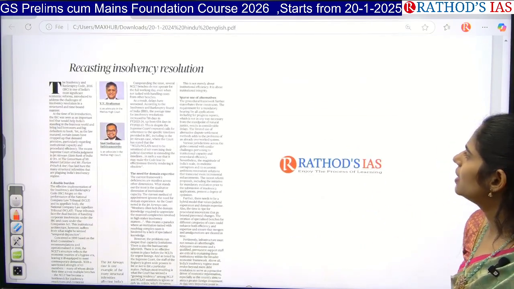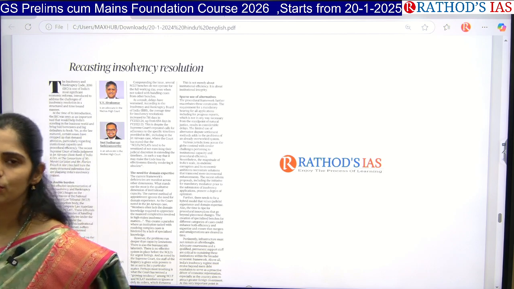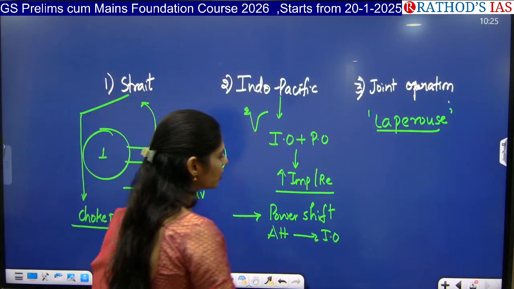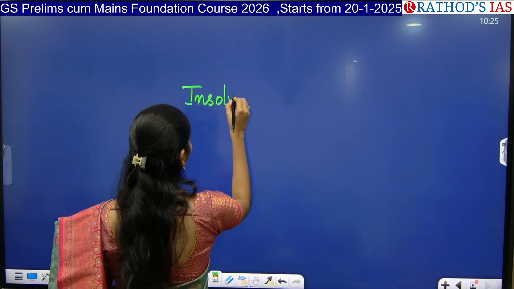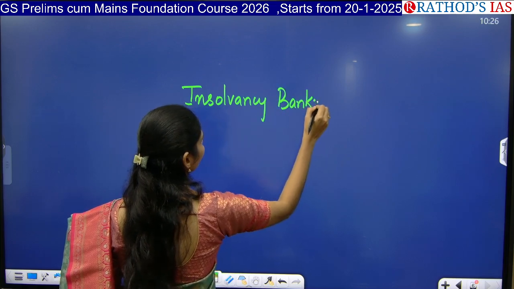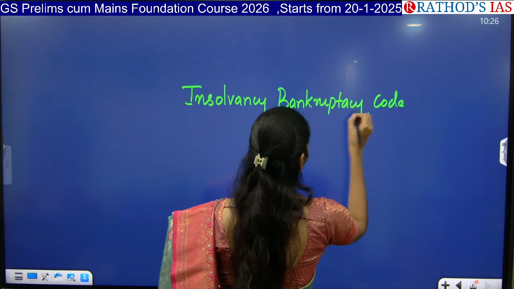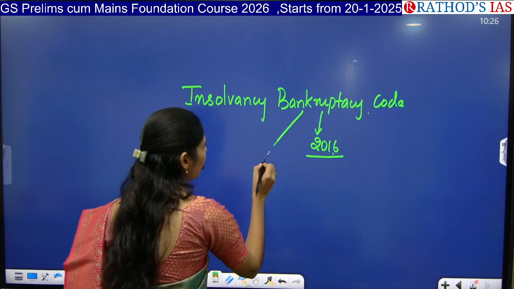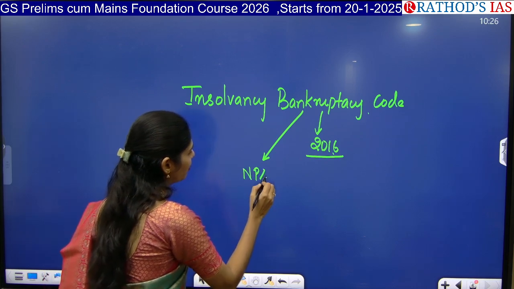And see this article, recasting insolvency resolution. This article is very important from your economy point of view. So this article is talking about the Insolvency and Bankruptcy Code. This code came in the year 2016. Actually, one important problem our banks face is NPAs. NPA is nothing but non-performing asset.